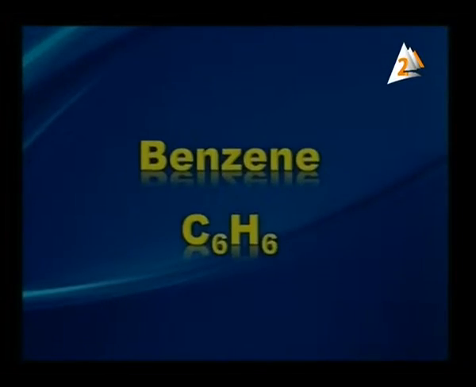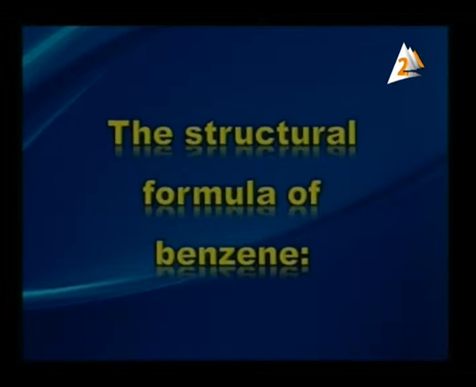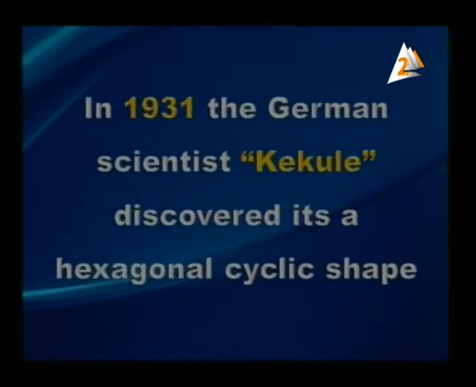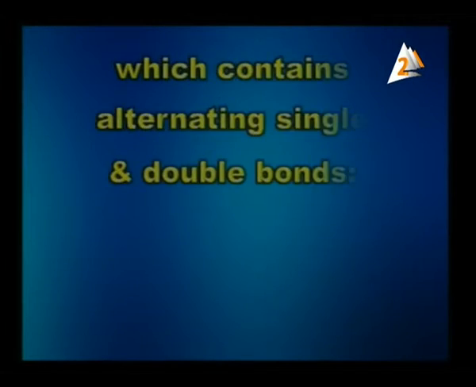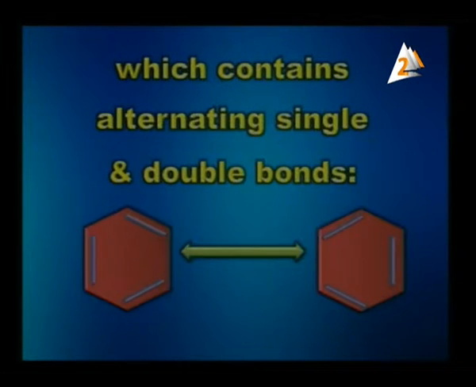Benzene has the molecular formula C6H6. The structure formula of benzene: in 1931, the German scientist Kekulé discovered its hexagonal cyclic shape, which contains alternating single and double bonds.